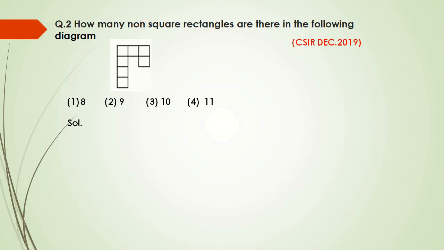So the reason behind writing the word non-square here is, for considering the non-square rectangles, you are not going to consider an individual square as a rectangle, because their length and breadth are of equal size. So then how will you find the non-square rectangles here?